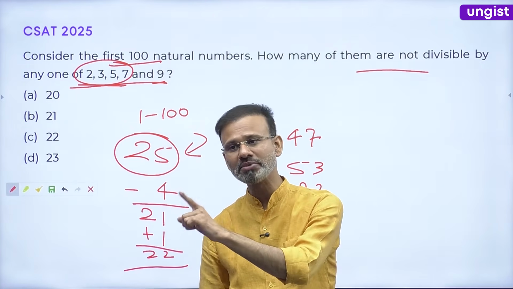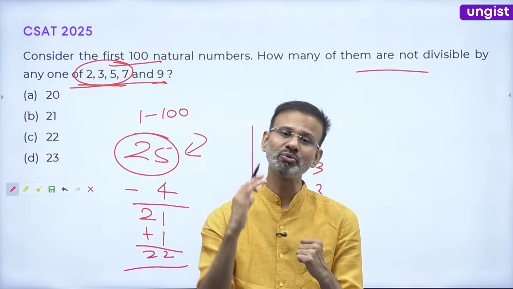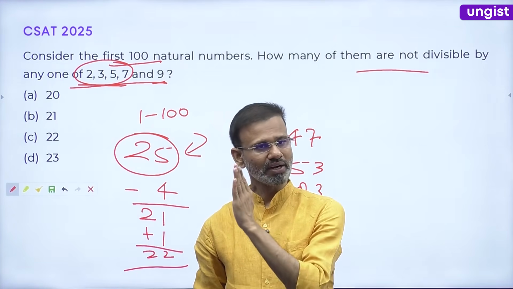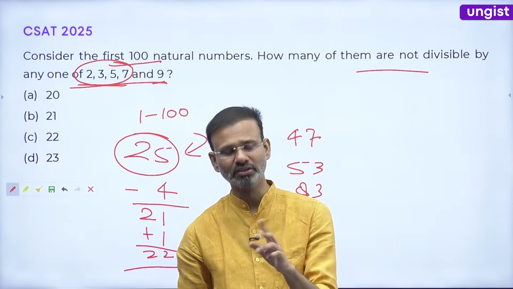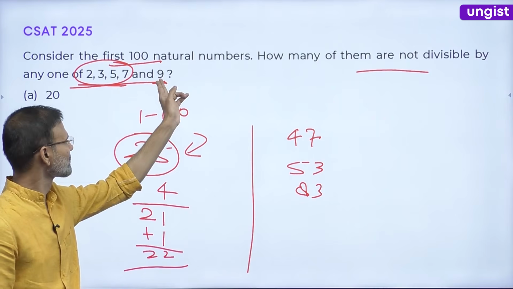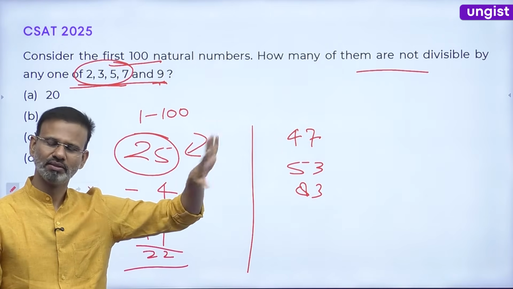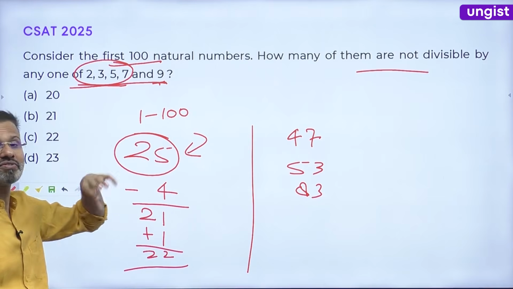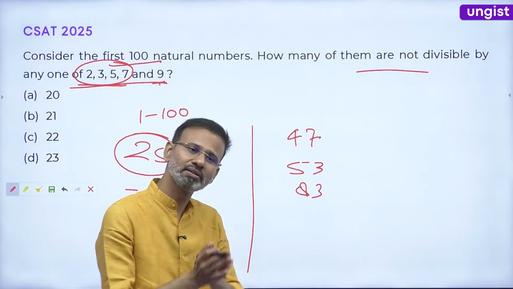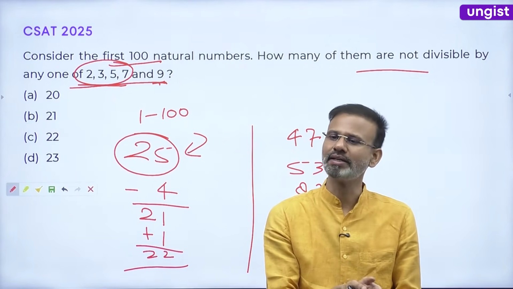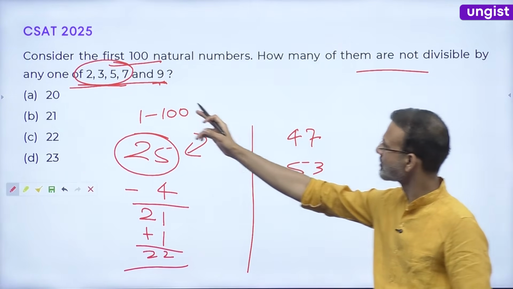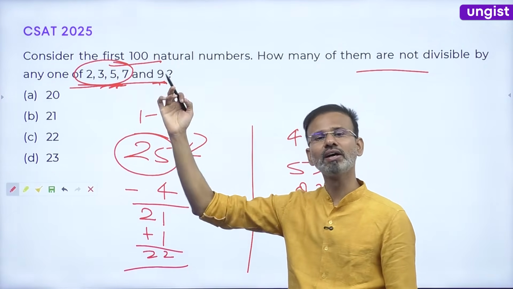And a little while ago I asked you a question: suppose you have to check whether 100 is prime or not. So you have to check the prime numbers smaller than 100. They have written 9 also, but 9 is not needed. It is unnecessarily written actually. Right? And 2, 3, 5, 7 are nothing but the prime numbers which are less than 10. Correct, everybody? So all the numbers till 100 which are not divisible by 2, 3, 5, 7 have to be